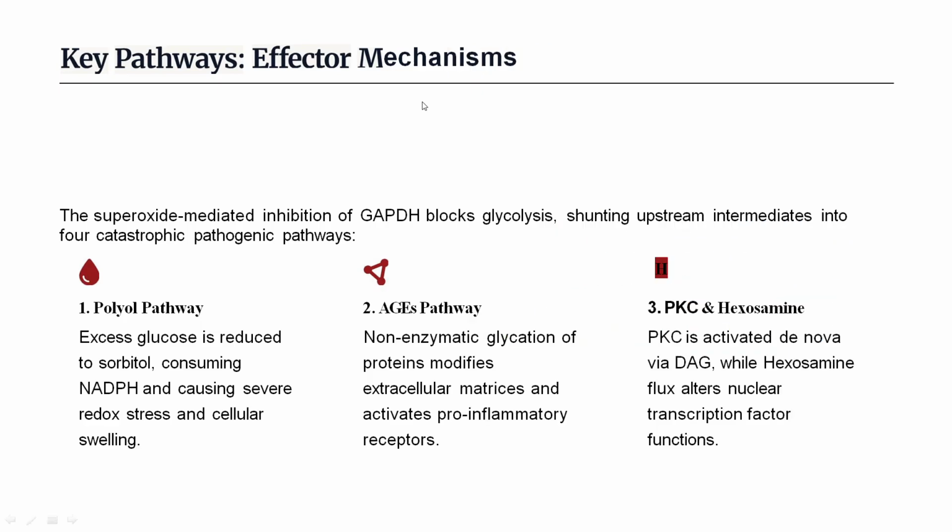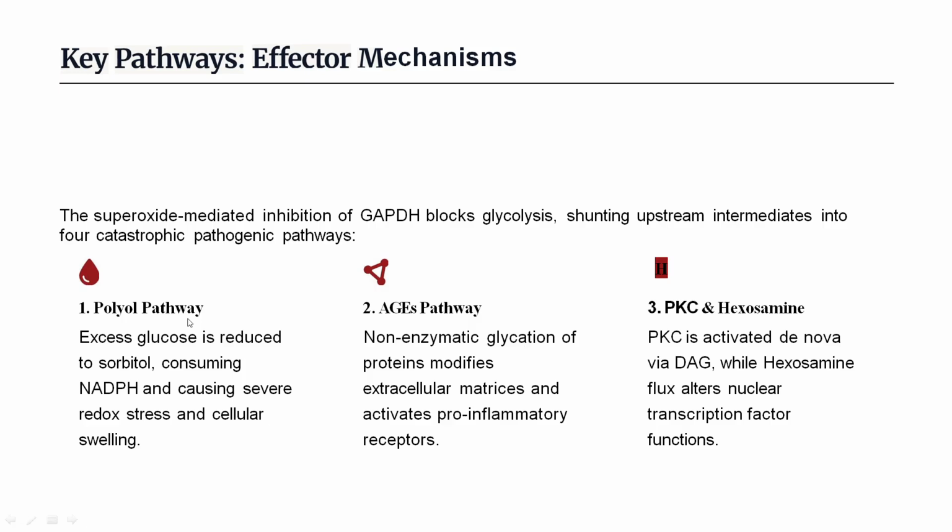Next, moving on to the pathways. Key pathways of effective mechanisms. There are usually three pathways which lead to the pathogenesis of complications of diabetes mellitus. The superoxide-mediated inhibition of GAPDH blocks glycolysis, shunting upstream intermediates into four catastrophic pathogenic pathways. Usually, the third pathway includes two pathways, PKC, protein kinase C, and hexosamine. Both are included in this third part. So, total four pathways are there.